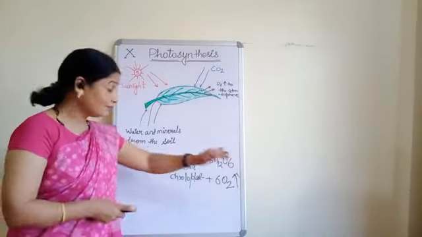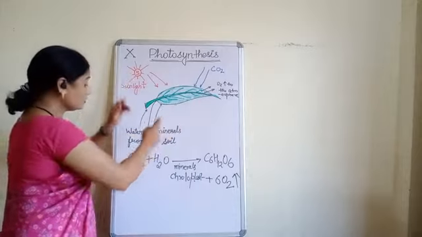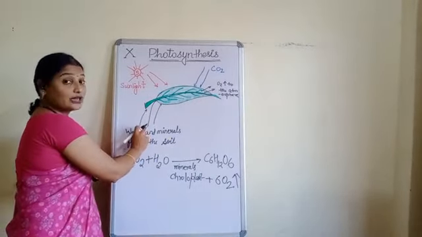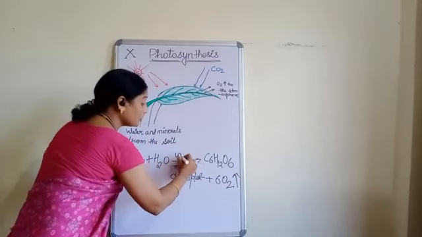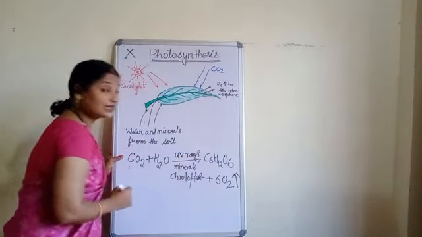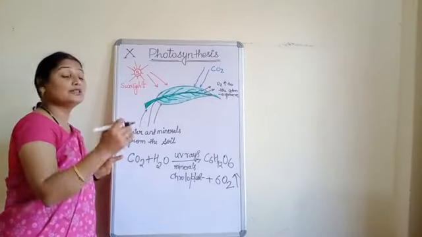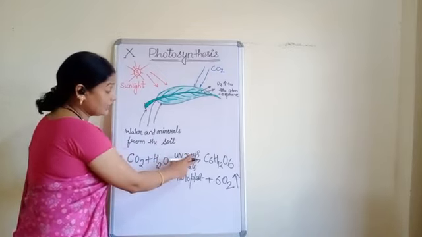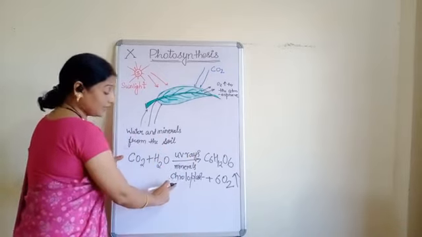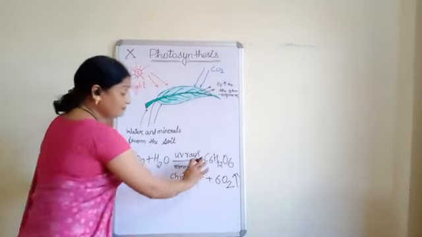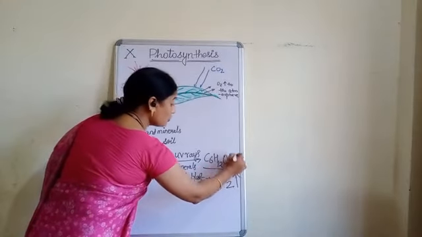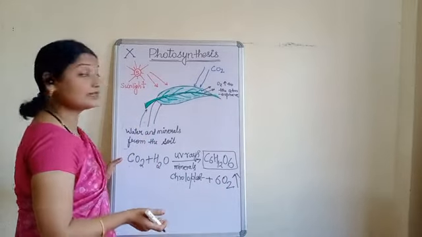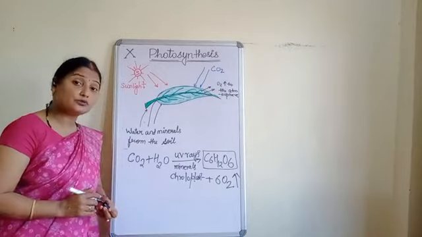But actually, as we have taken this thing from here, we have written that CO2 is utilized, water is also utilized in the presence of sunlight. Without the sunlight, plants cannot prepare their own food. Without the sunlight, there is no photosynthesis. Okay. So we use sunlight, minerals, then inside the chloroplast everything will be done, and we will prepare this glucose molecule, and then 6 molecules of oxygen will come out as a byproduct. This is the process of photosynthesis.